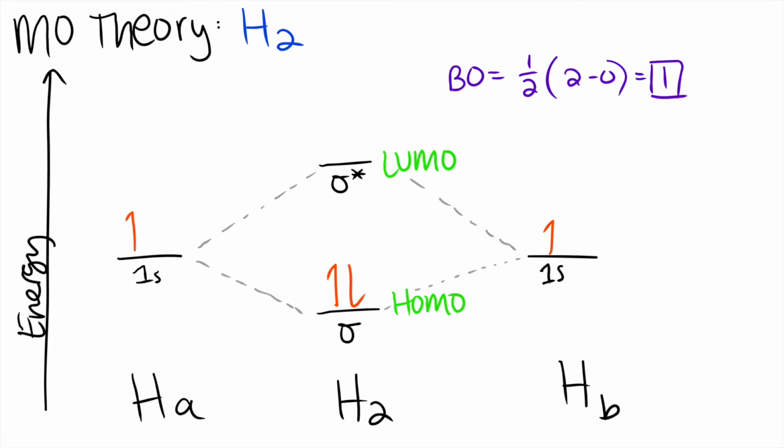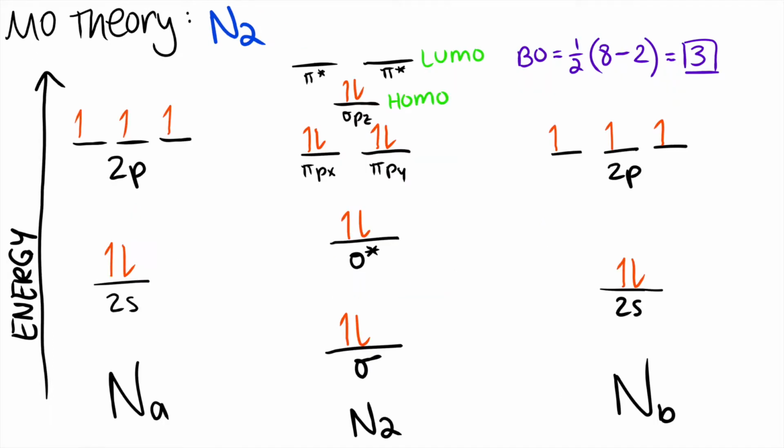Molecular orbital theory allows us to visualize the organization of electrons into orbitals of increasing energy. Subsequently, the bond order of H2, calculated by subtracting the number of electrons in antibonding orbitals from the number of electrons in bonding orbitals and dividing the difference by 2, is 1. As seen in the diagram, the HOMO of H2 is the sigma 1s orbital, and the LUMO is the sigma 1s antibonding orbital. Now looking at the MO diagram for nitrogen gas, the bond order of N2 is 3.